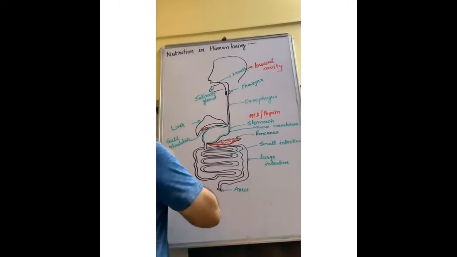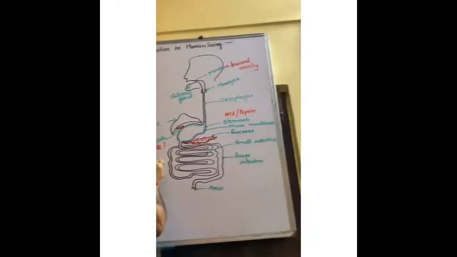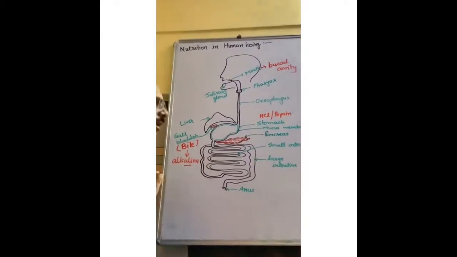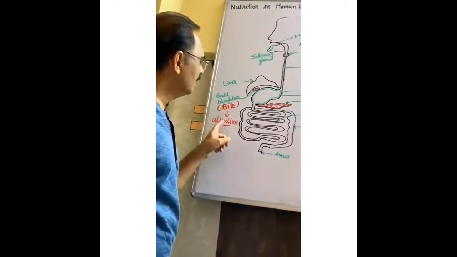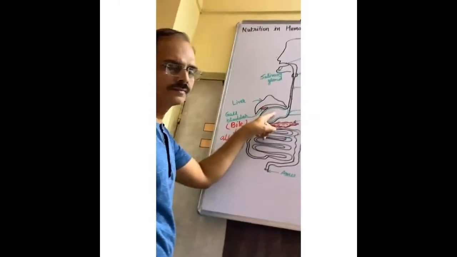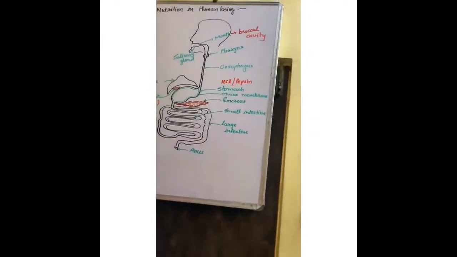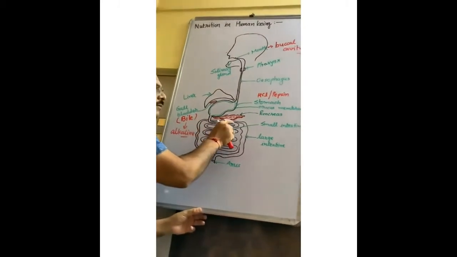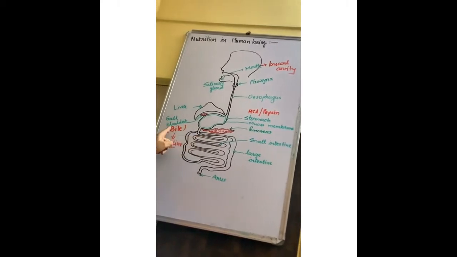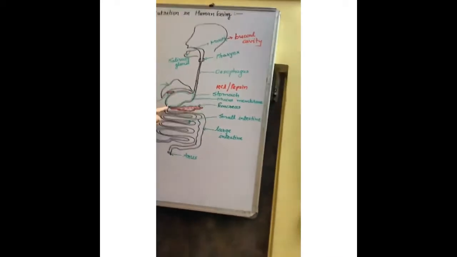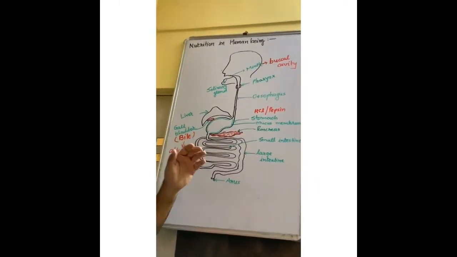In the gallbladder, the juice bile is produced. The nature of bile is alkaline. Alkaline means basic. Alkali, that is base. So the nature of bile is alkaline. Here the acidic material is there. Food digested in the stomach, along with the hydrochloric acid and pepsin, enters into the small intestine. When it enters into the small intestine, bile enters the small intestine. So acidic substance and alkaline substance mix with each other and it neutralizes it.